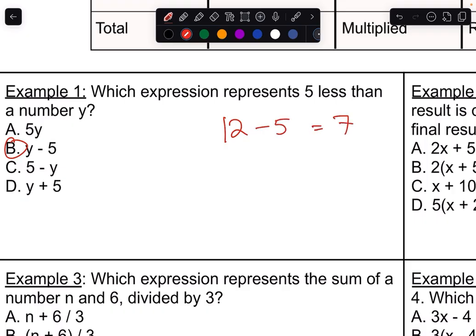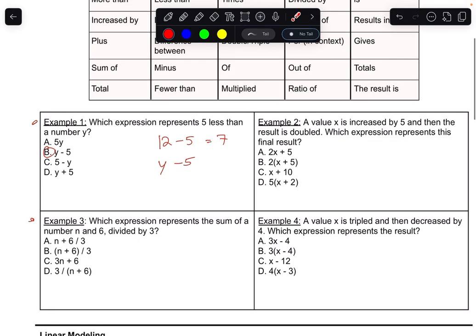Same idea. We have some number y, and you want to find 5 less than that. Typically with subtraction, especially with this stuff, you really want to start here and go backwards from there. A good rule: make numbers that are super simple and use that in this expression.